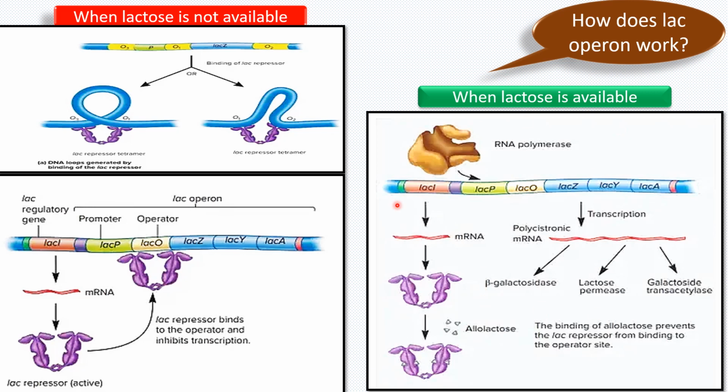If the lactose is available, then what will happen? The Lac repressor protein has been synthesized. Now, lactose is available, so beta-galactosidase enzyme will convert this lactose into allolactose and it will act as inducer. It will bind with the Lac repressor protein and convert it into inactive form. So it cannot bind to the operator site. So the RNA polymerase will attach to the Lac promoter region and then it will carry on the transcription of these structural genes, and so the lactose metabolizing enzymes will be synthesized. So this is how the Lac operon works.